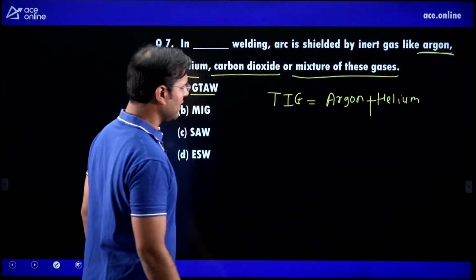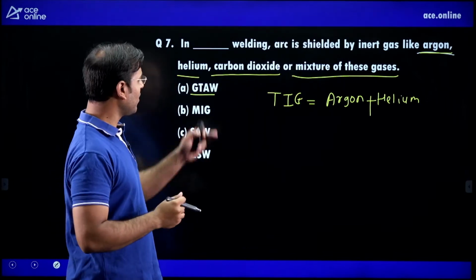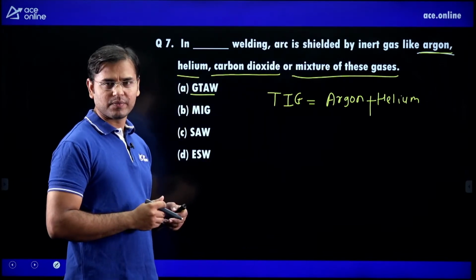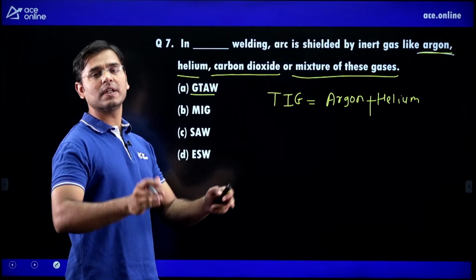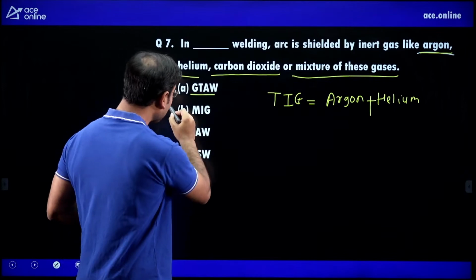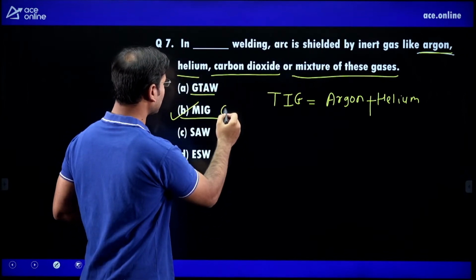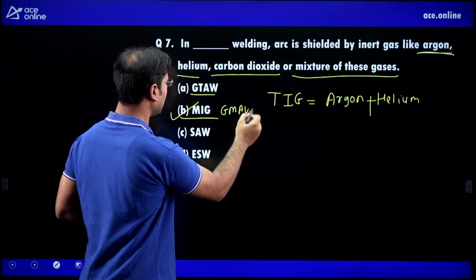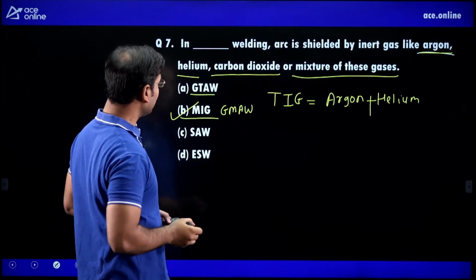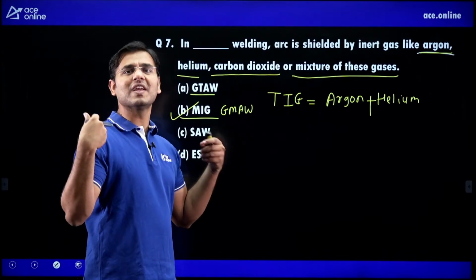In TIG, argon is an option, helium is an option, but what about carbon dioxide? Carbon dioxide can't be used in TIG, but we can use carbon dioxide in metal inert gas welding, means MIG, also known as gas metal arc welding. Hence in MIG, we can use argon, helium, carbon dioxide or a mixture of these gases.